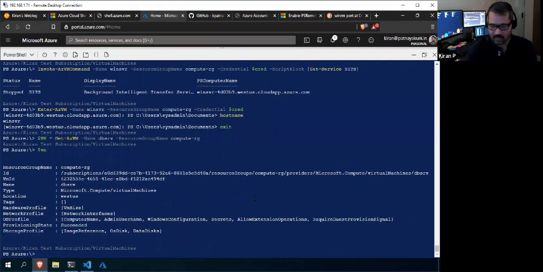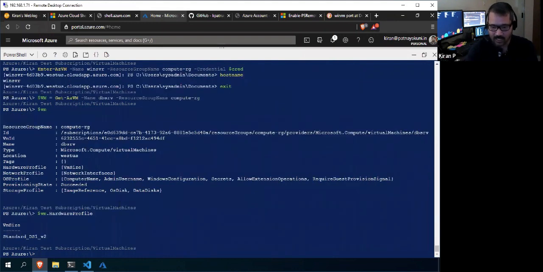So this is the VM, and if you want to see the VM configuration, for example the VM size, you have to go to the hardware profile, and it will show the VM size. It's a Standard DS1 v2. And if you want to see which image it was created from, you have to go to the storage profile and then image reference.